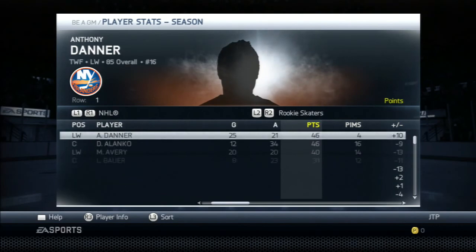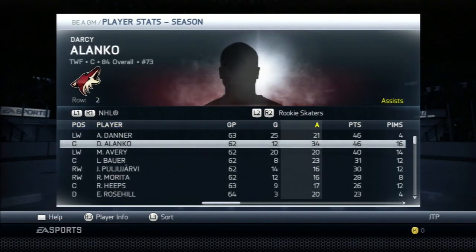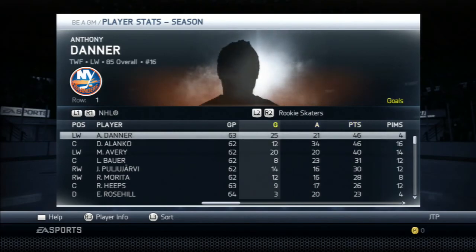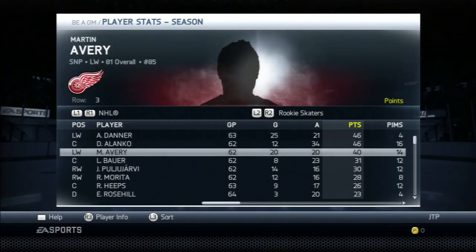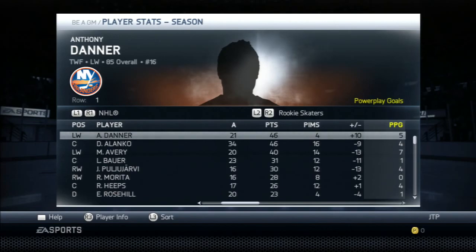Alright, so 46. Yeah, so Danner is tied with Darcy Alanko for number 1. He has more goals, so I think the tiebreaker would go to goals, hopefully. And then Martin Avery is right behind these two guys. So, I mean, Danner, he could possibly win the Calder if he keeps going.